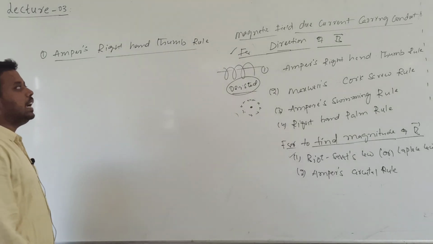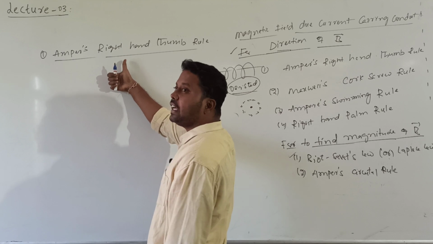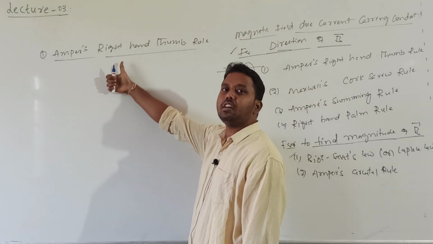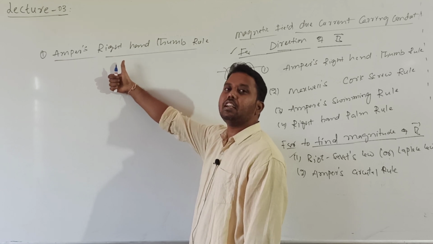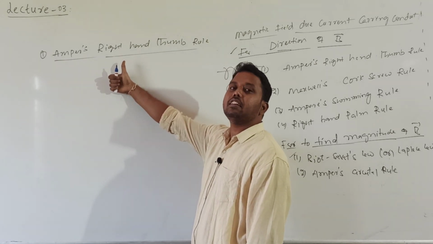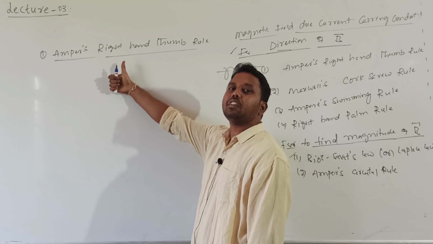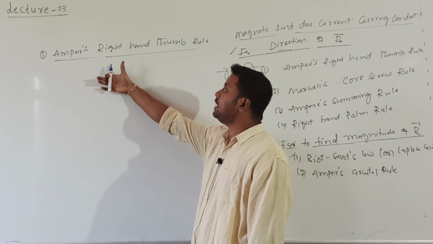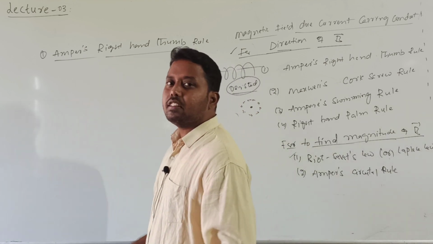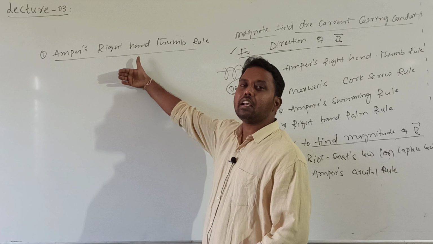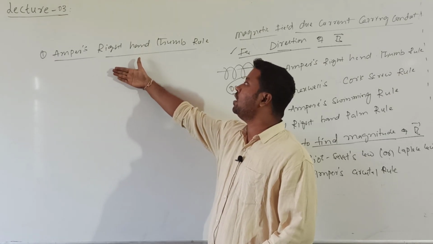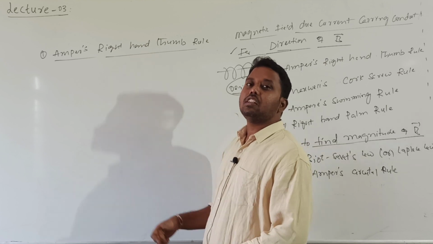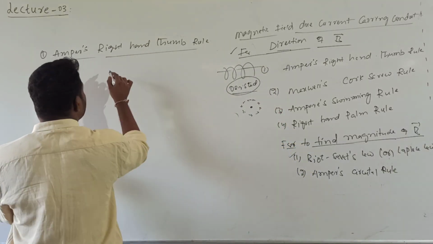According to Ampere's right hand thumb rule, if you hold a current carrying conductor in your right hand, such that the thumb is in the direction of the current through the conductor, the remaining curved fingers, the palm, will give you the direction of the field lines around this current carrying conductor.